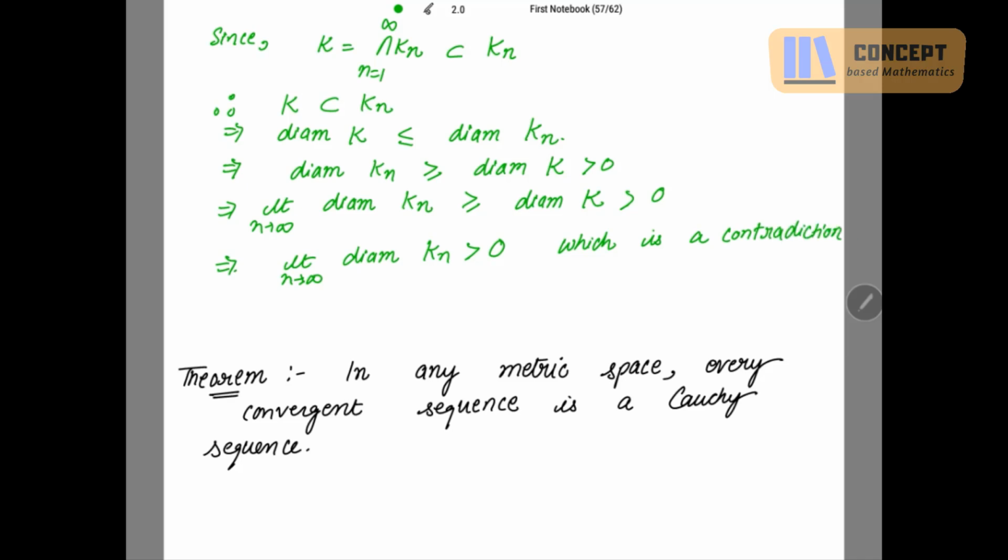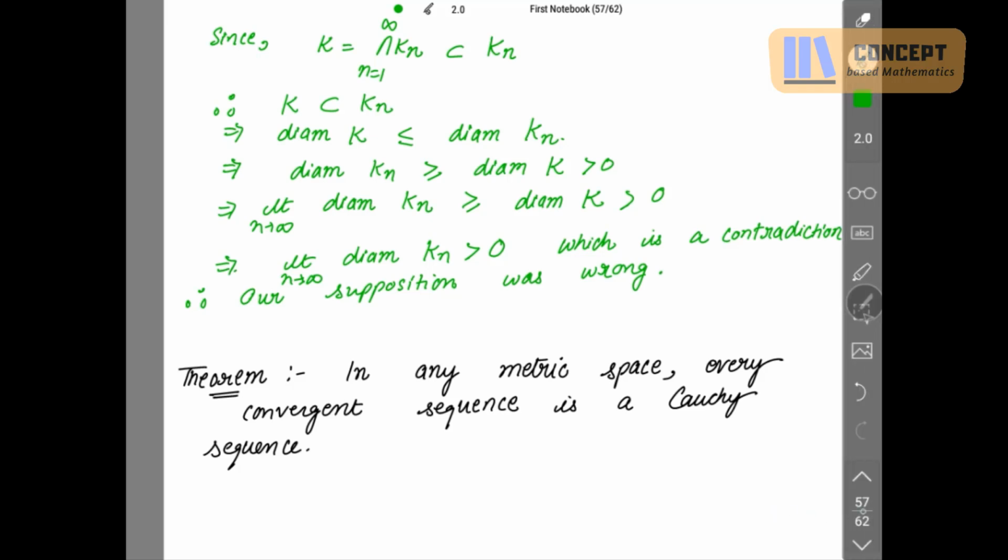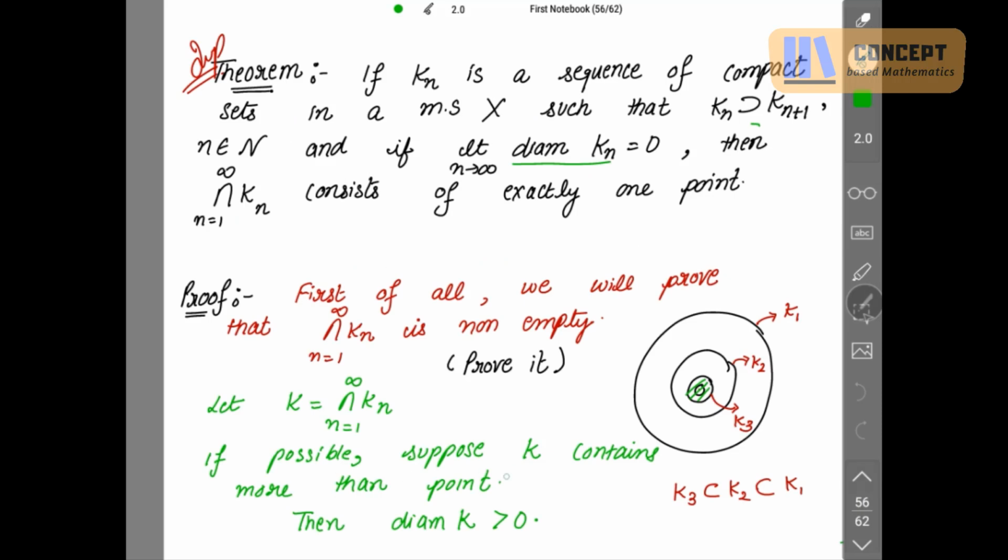Hence our supposition was wrong. What we have supposed? That their intersection contained more than 1 point.